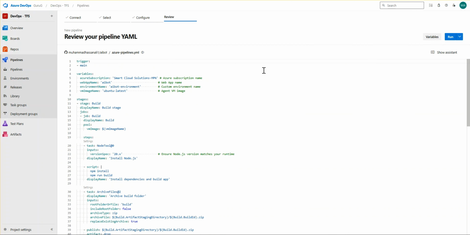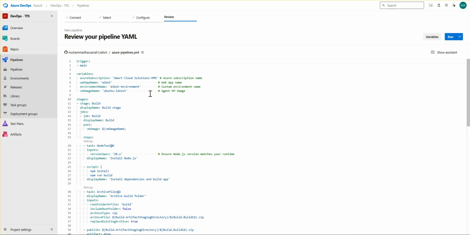One more thing I have to say: if you're doing this the first time, it will be asking you which web app to deploy on. You have to select your subscription first, and then select the web app name. I have already added this in my YML script, so I don't need to select it manually.